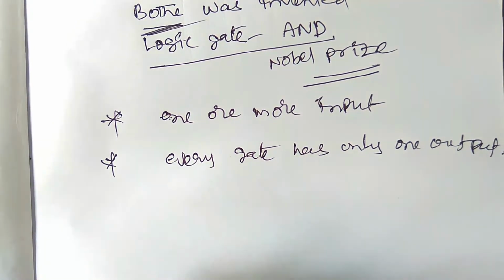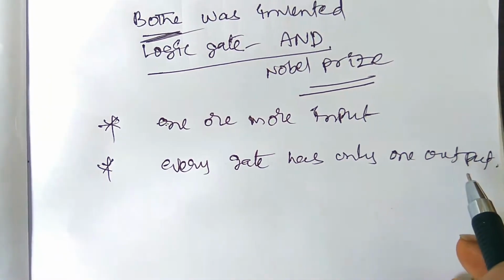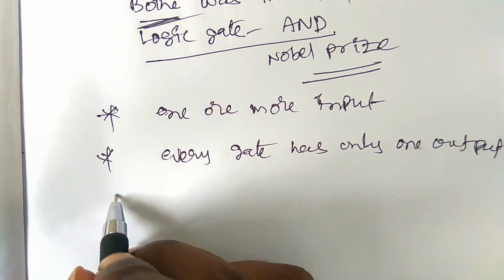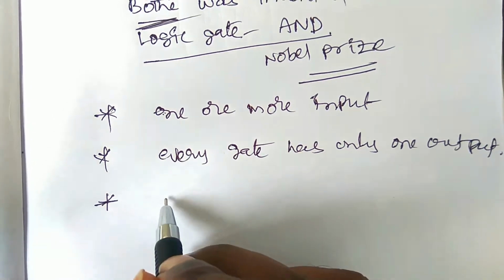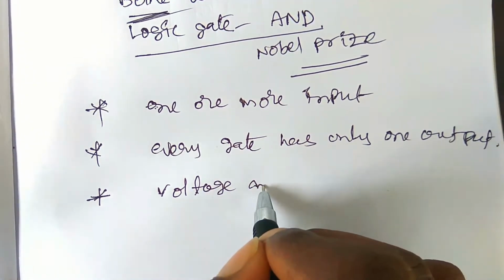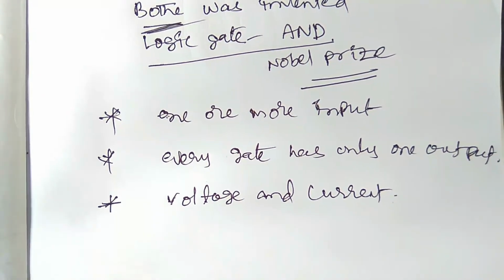And depending on the input logic, the output is given to us. Here the input and output terms are used in voltage, and to measure the voltage and the current.